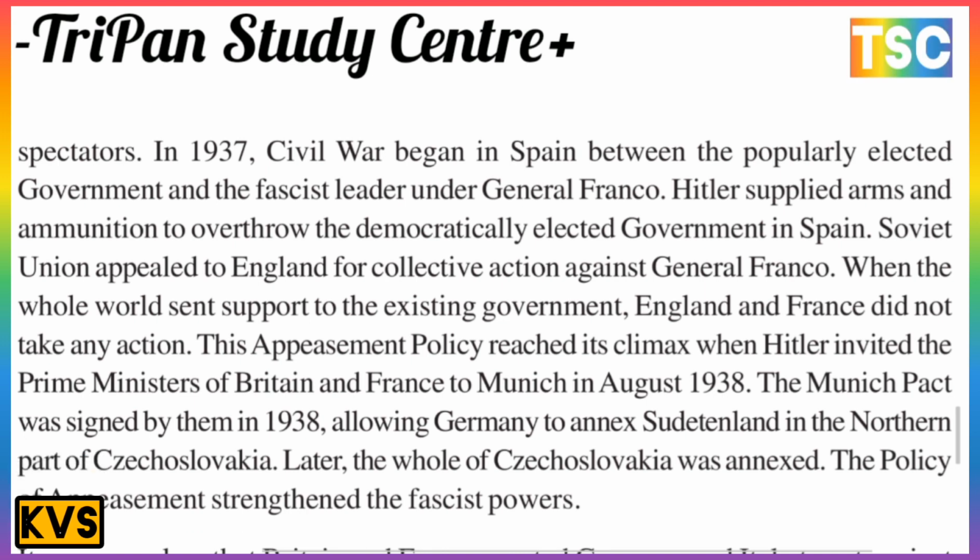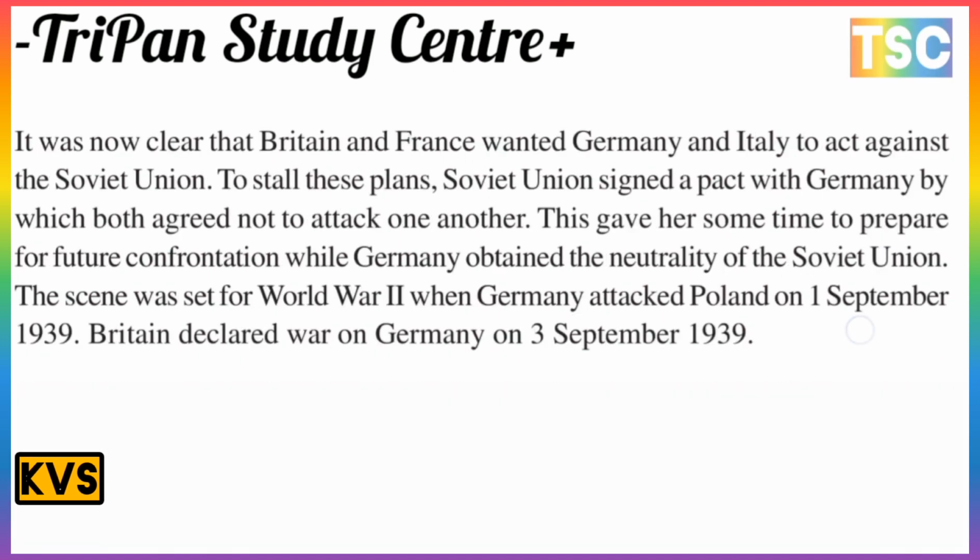The appeasement is a policy which reached its climax when Hitler invited the Prime Ministers of Britain and France to Munich in August 1938. The Munich Pact was signed in 1938, allowing Germany to annex the Sudetenland in the northern part of Czechoslovakia, and the rest of Czechoslovakia was annexed. The policy of appeasement strengthened the fascist powers in this period of time.